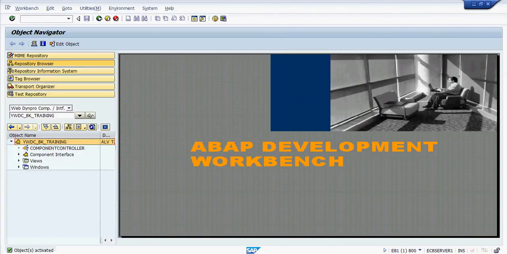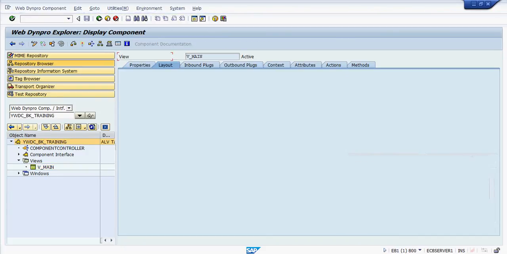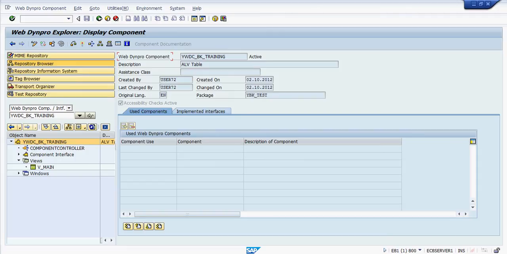Right, now let us move on to the views. So this is the view layout where we design the screen. Okay, now to achieve the ALV integration, we have to create the component reuse. Okay, we are creating the component reuse ALV. We have to mention the component usage name, and then here SALV_WD_TABLE. This is the standard WebDynpro component.